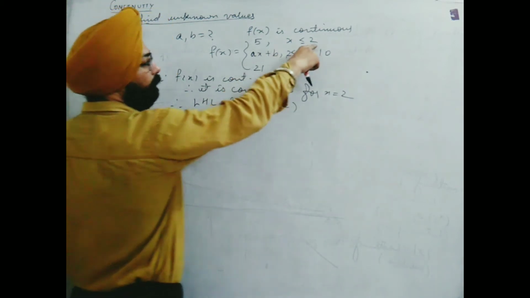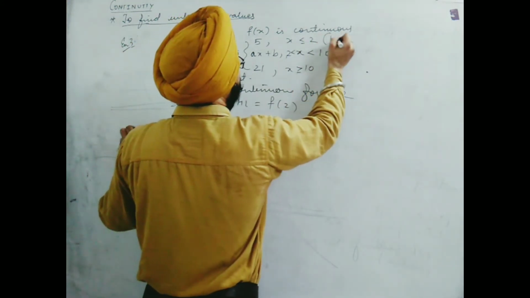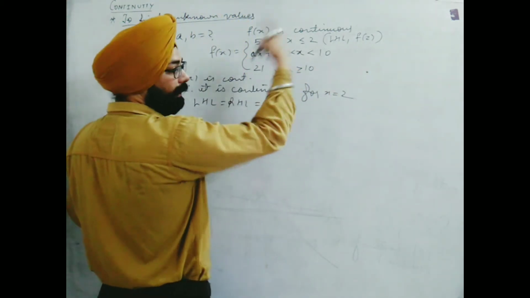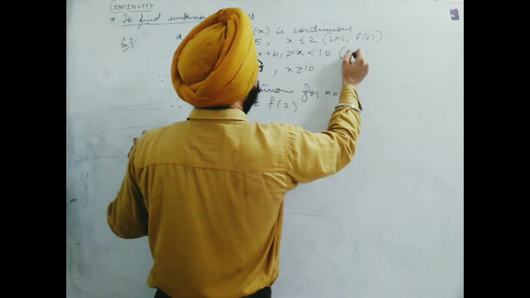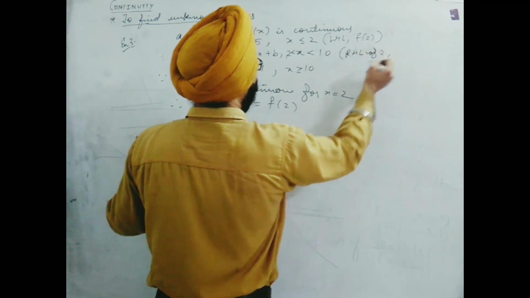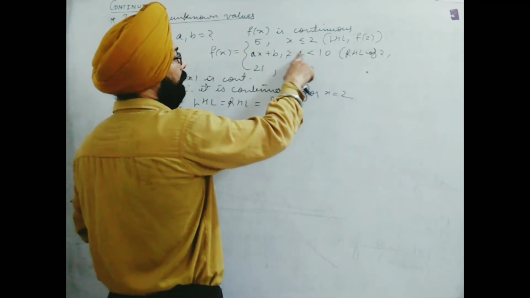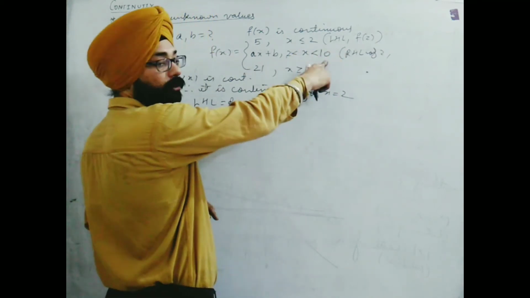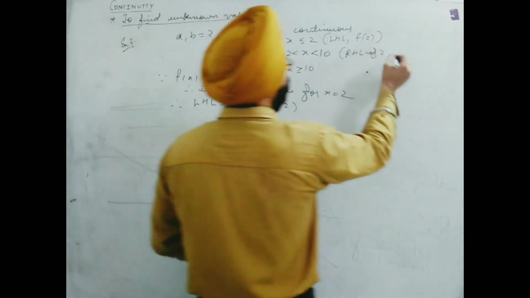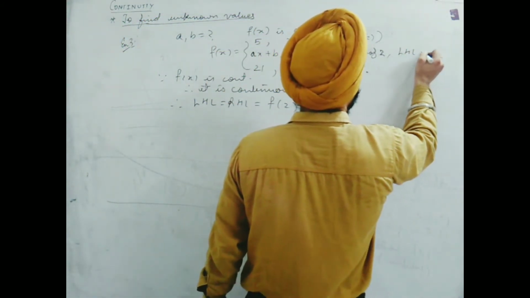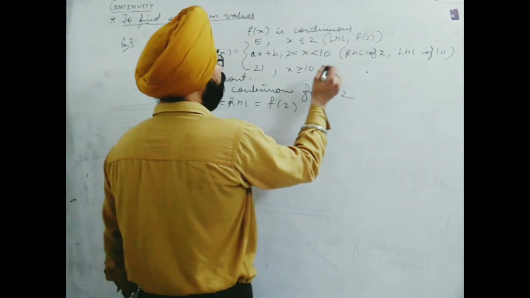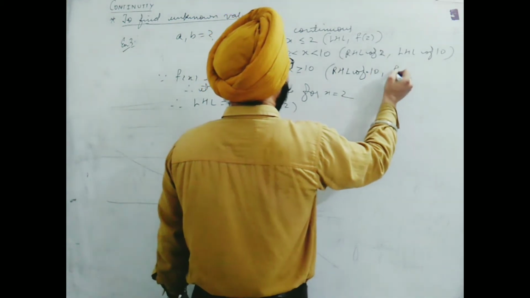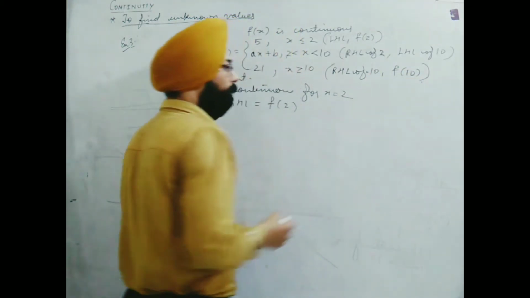Now LHL of 2, think of it, LHL is here. What else is given? f(2) also has the same definition, and x greater than 2 means this is RHL of 2. Here you are told that x lies between 2 and 10, greater than 2 but less than 10. So this same definition we will use for LHL of 10, and this one for greater than 10, which is RHL of 10 and f(10) also.